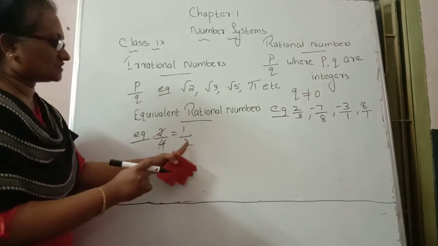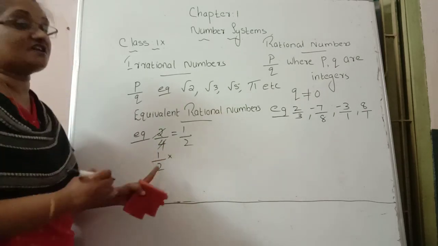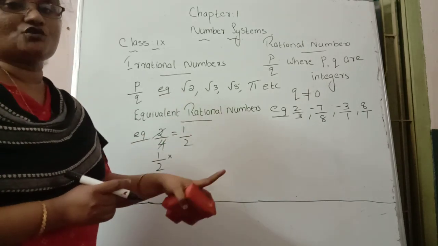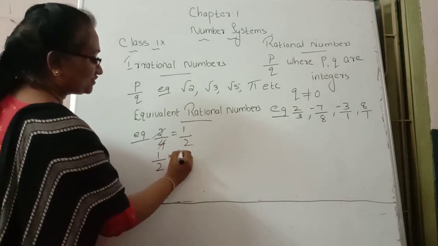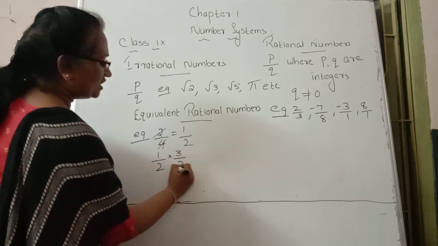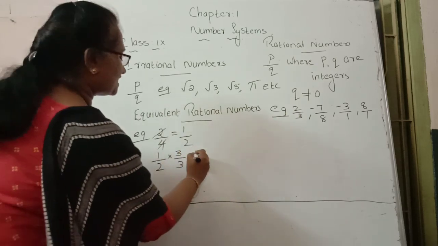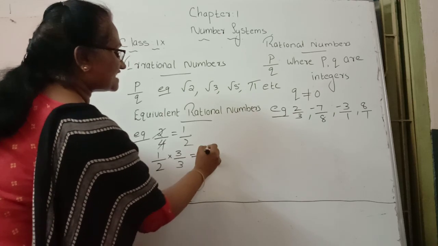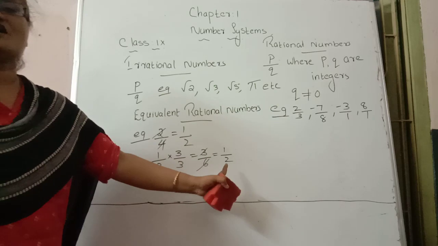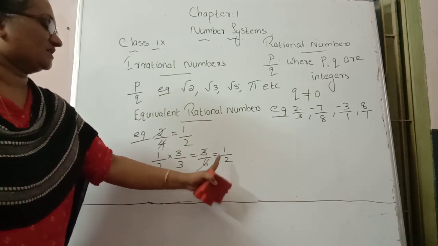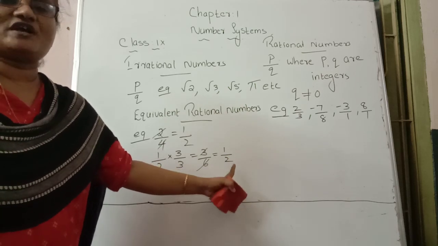In the same way, the original rational number 1 by 2 is multiplied with the same number in the numerator and denominator, not a different number. Suppose I multiply the numerator and denominator by 3. So 1 into 3 becomes 3, and 2 3s are 6. When simplifying, we again get 1 by 2 as the rational number. That's why we can say 3 by 6 is also an equivalent fraction.